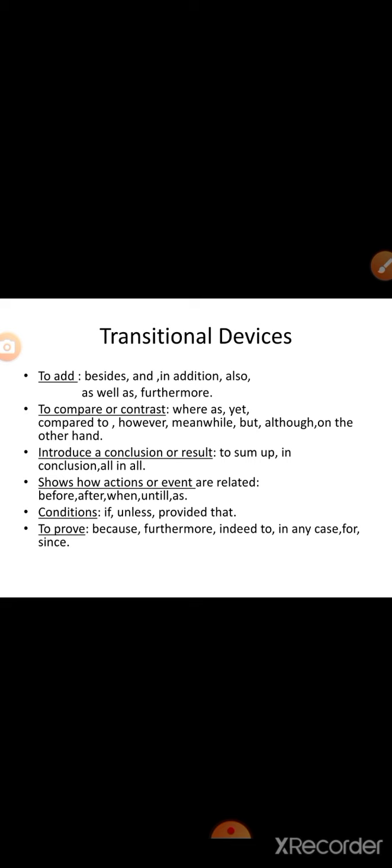Now there is a list of certain transitional devices with their usage. For example, when we want to add a sentence, paragraph or words, we use words such as besides, and, in addition, also, as well as, and furthermore. For example, our class teacher teaches maths besides English. Over here, the class teacher is teaching two subjects, maths and English. So that is the addition.